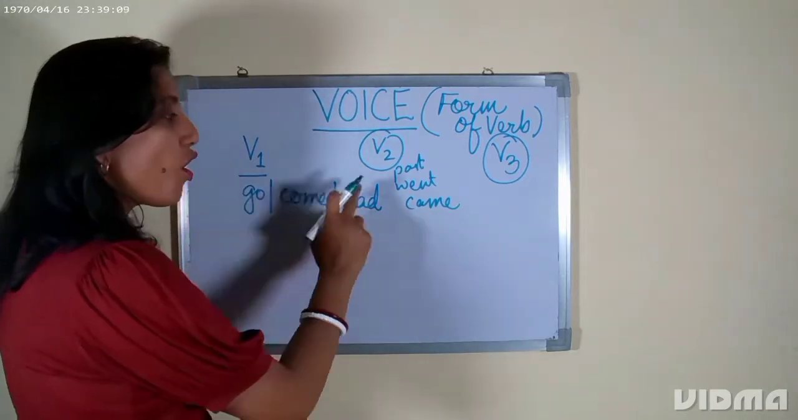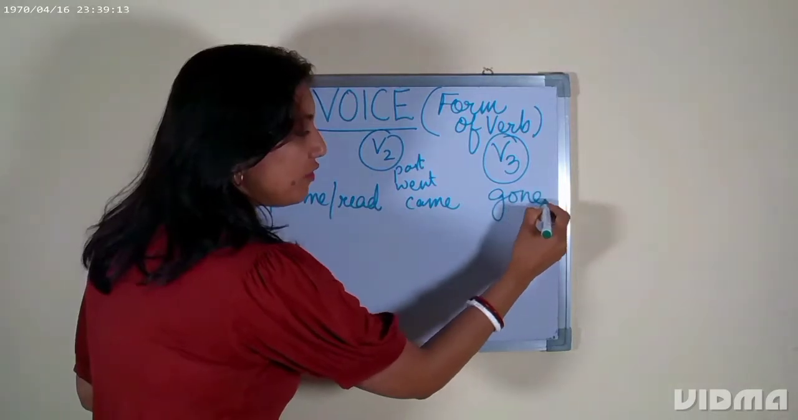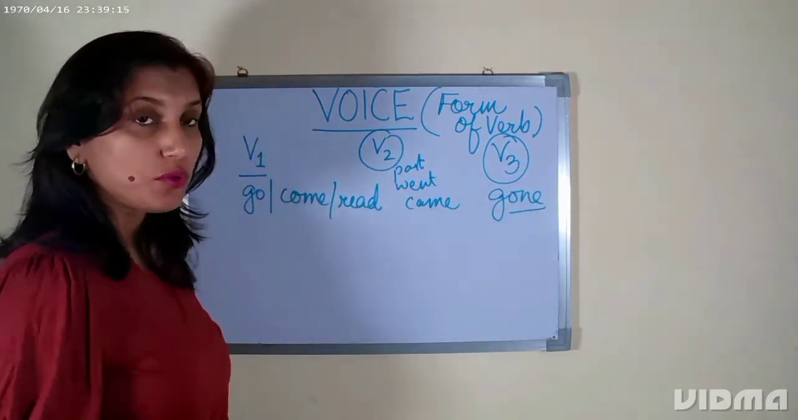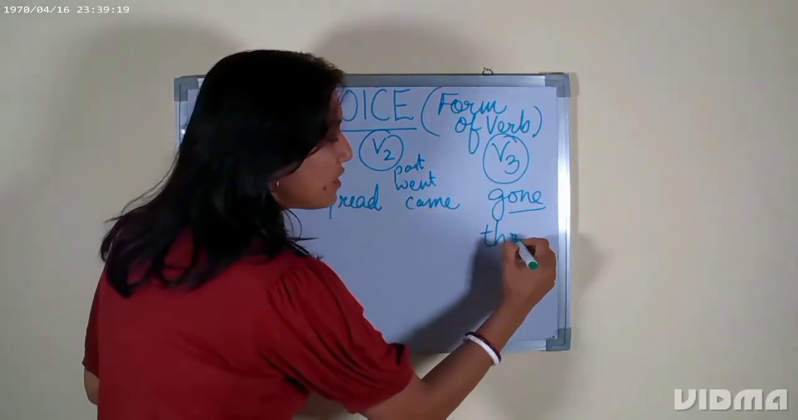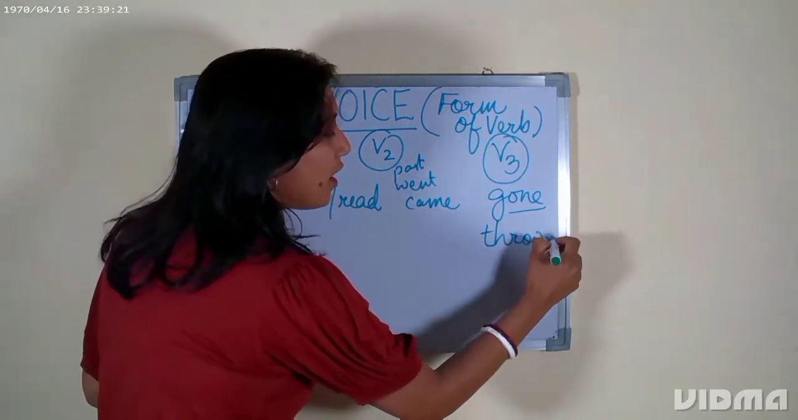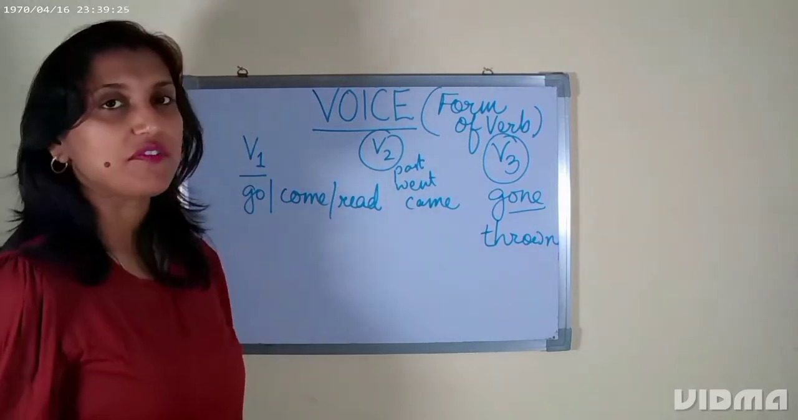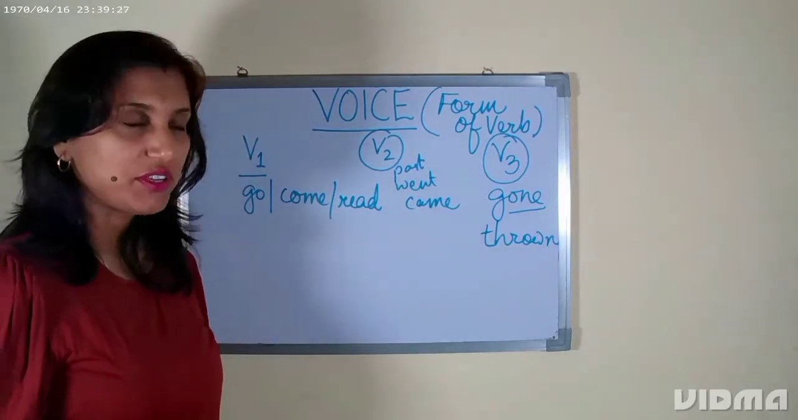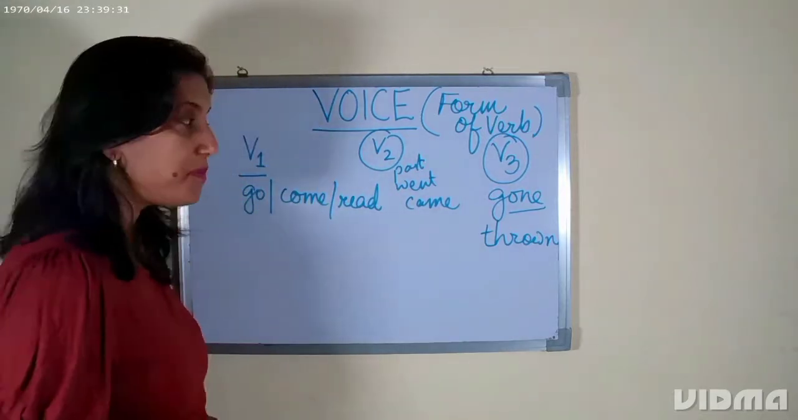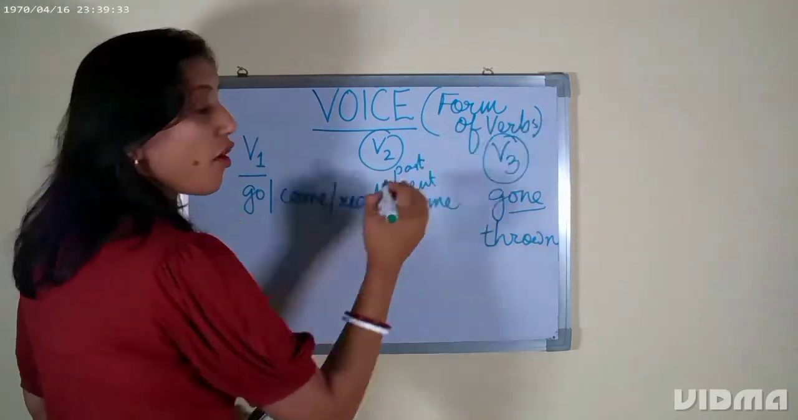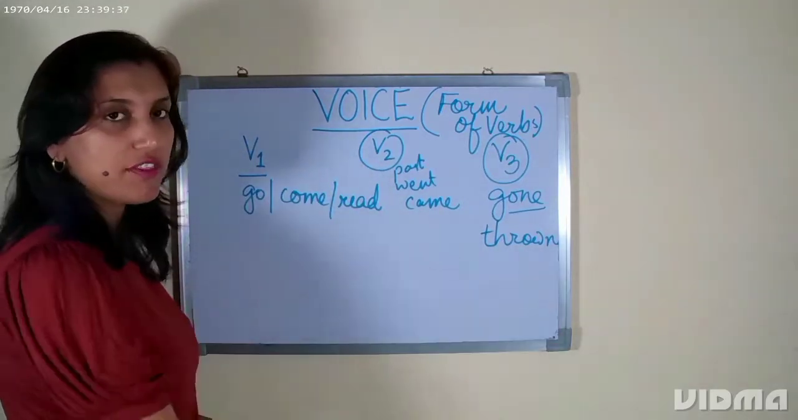So, go, went, gone. Gone is the V3 form. Throw, threw, thrown. Thrown is the V3 form. Play, played, played. Played is the V3 form. Understood? So, voice is form of verbs and for active form, we can use either one of them.